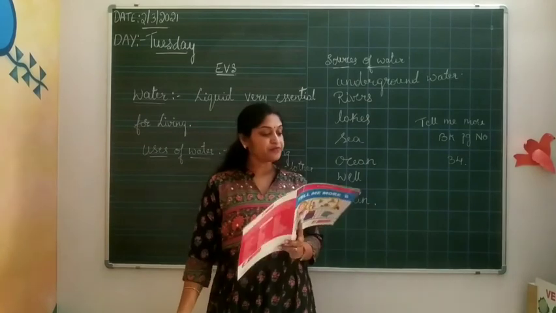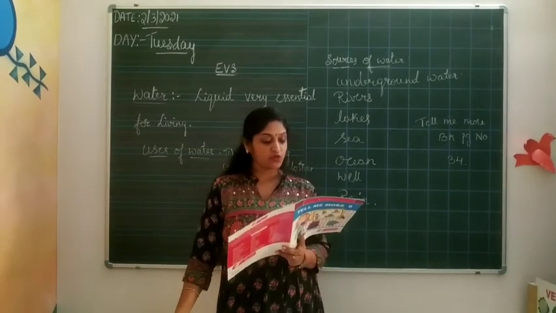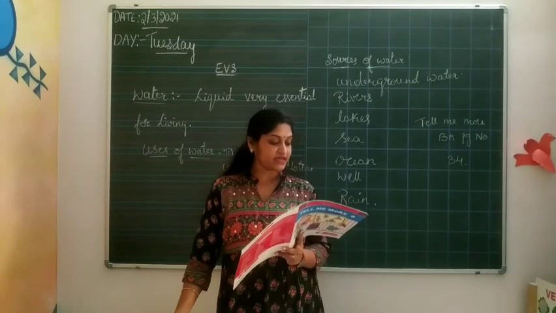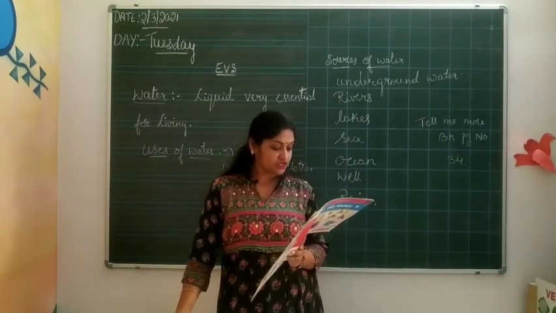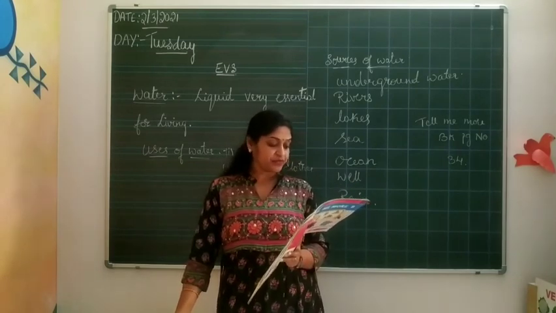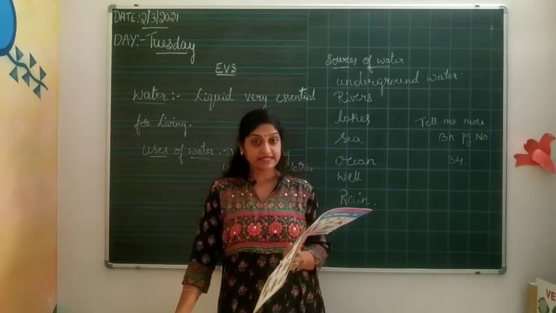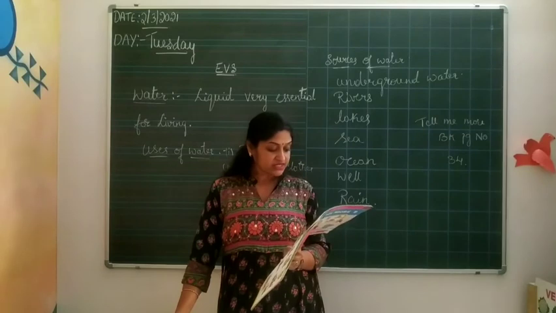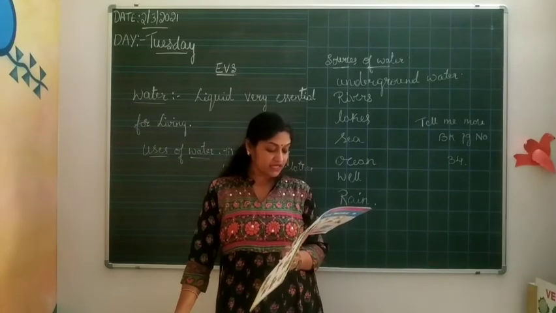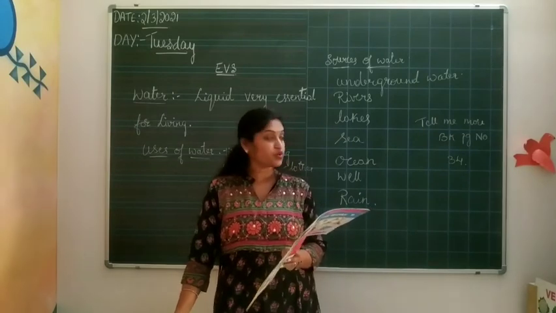Sources of water: rain, hand pump, sea, well, river, ocean, lake, and tank. Question for conversation: from where do we get water? We get water from rain. Where do we find wells? We find wells in villages. Why is a dam built? A dam is built across a river to store water.